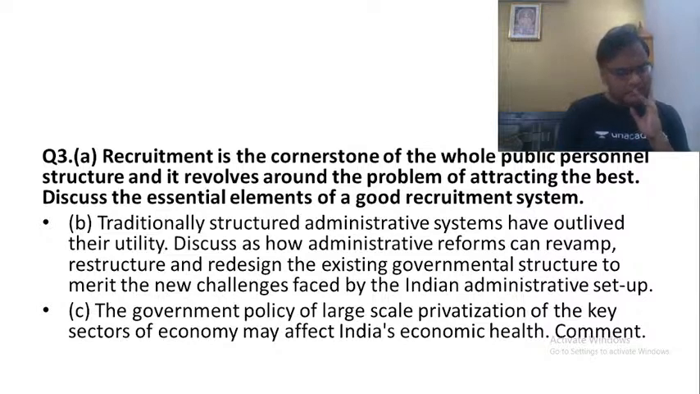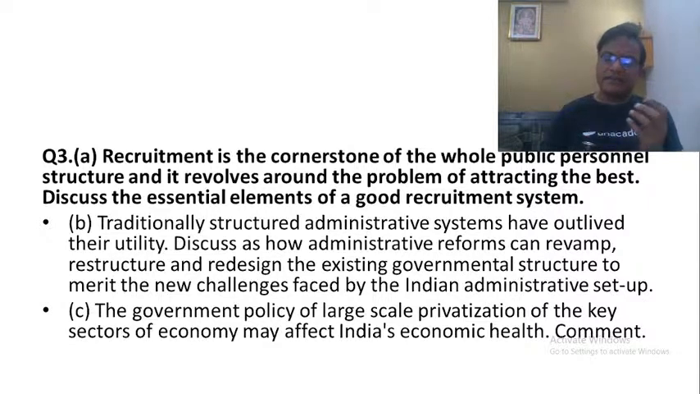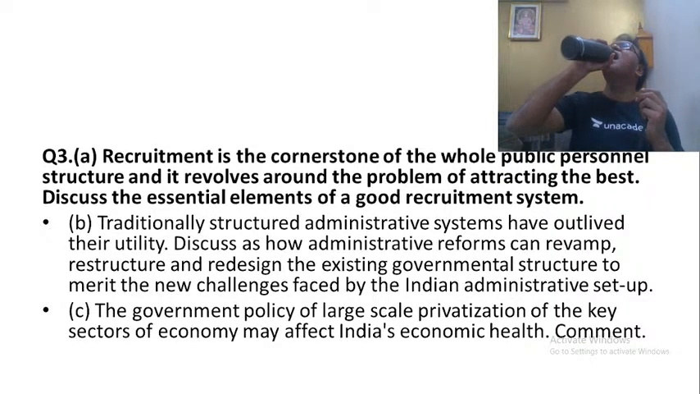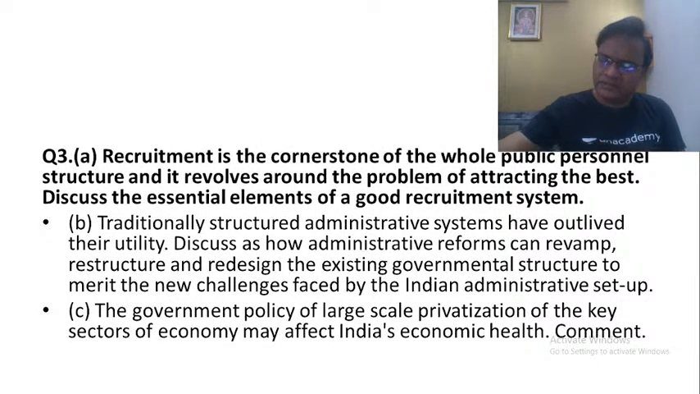Next, go to the next question. The government policy of large-scale privatization of the key sectors of economy may affect India's economic health. Comment. Recently, the government has said that they will be opting for what is called aggressive privatization. They said that they will be privatizing most of the public sector enterprises. And this aggressive privatization policy of the government has raised serious doubts among the people about the consequences of this privatization.